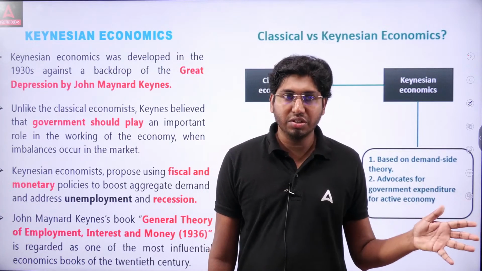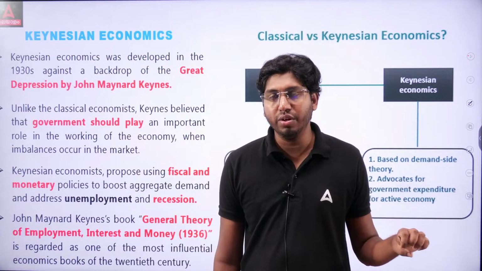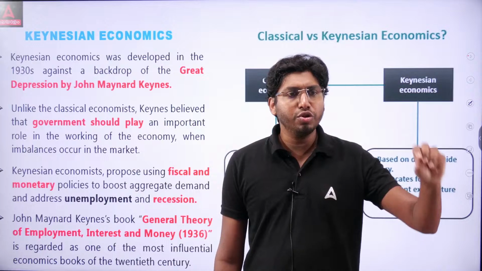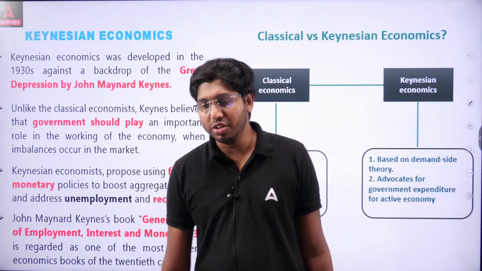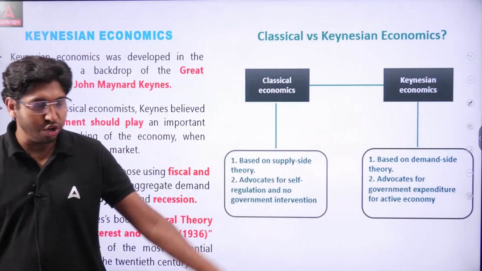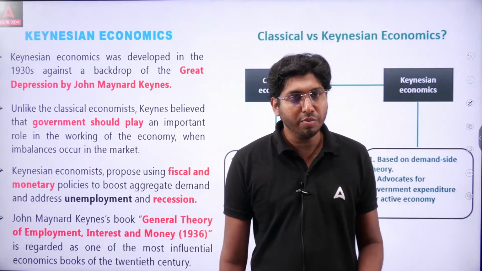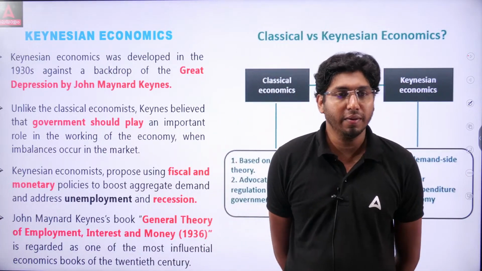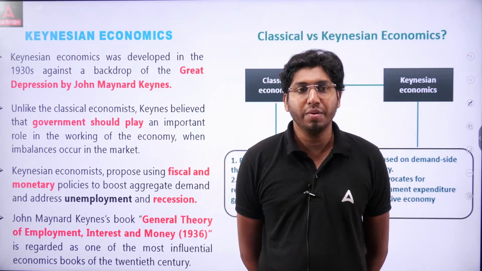Unlike the classical economists, John Maynard Keynes believed that government should play an important role in the working of the economy. Whenever imbalances occur in the market, the government should intervene in the market. And how? Through fiscal and monetary policy.